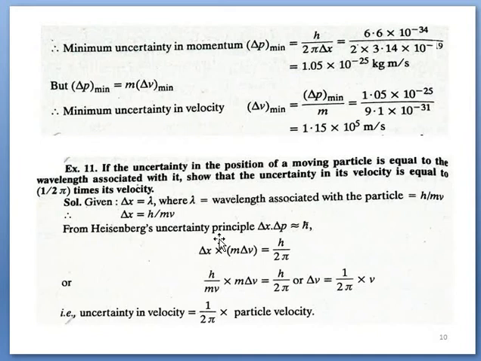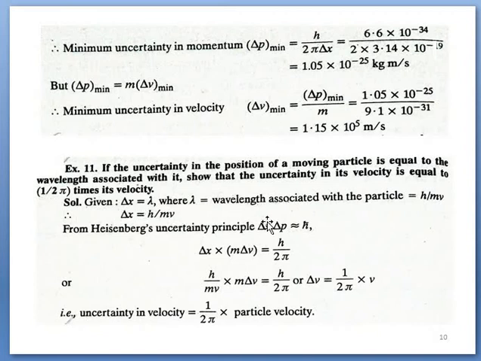In the next numerical, the uncertainty in the position of a moving particle is equal to the wavelength associated. So delta x equal to lambda. Show that the uncertainty in the velocity is equal to 1 by 2 pi times its velocity. So delta x is given, the uncertainty in the position of the moving particle is equal to the wavelength, and lambda equal to h upon mv according to de Broglie concept.